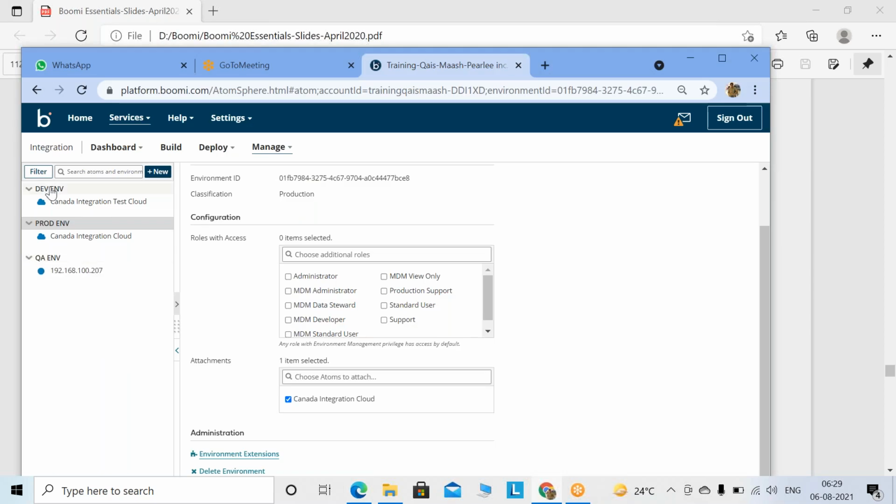Now we have created the environments, right? Dev environment, prod environment, and QA environment. The upper is the cloud applications and cloud atom, and below is the local atom. Now come to build.